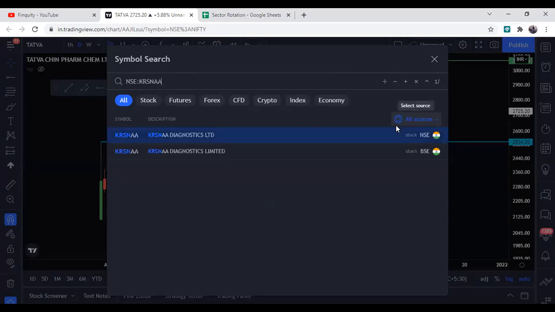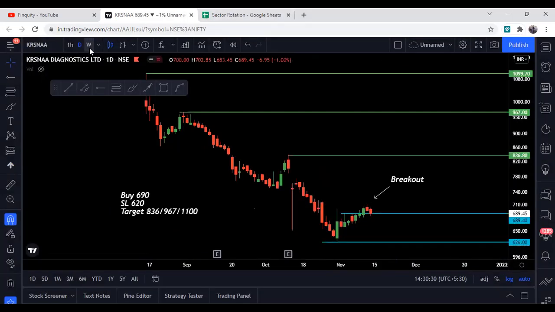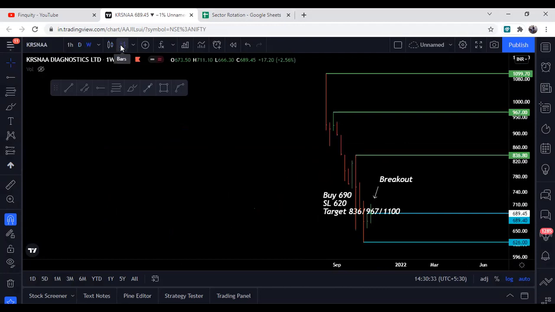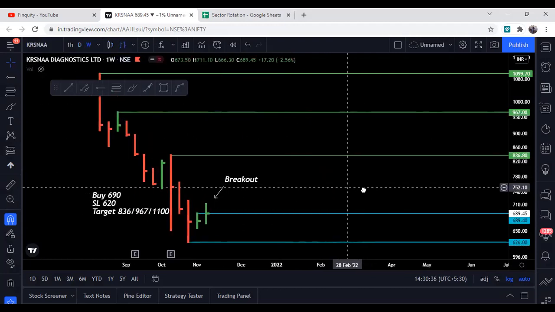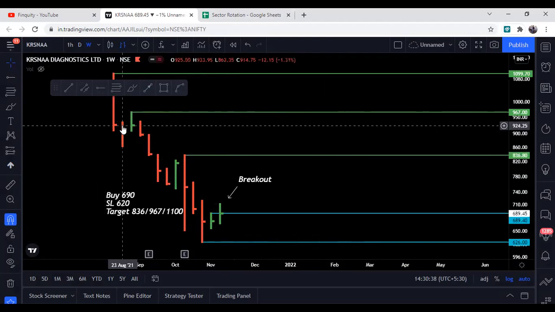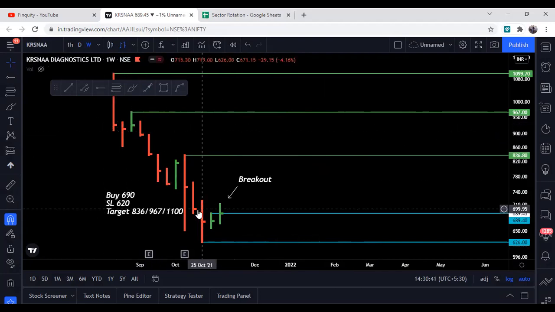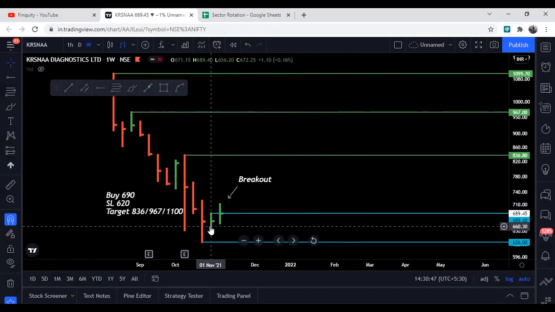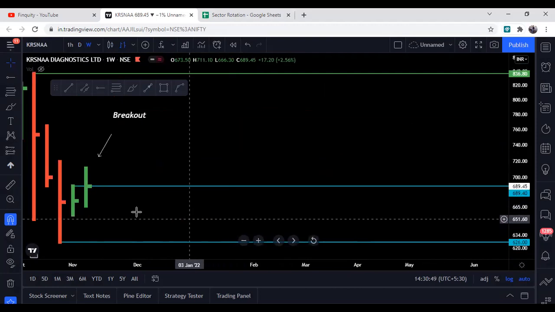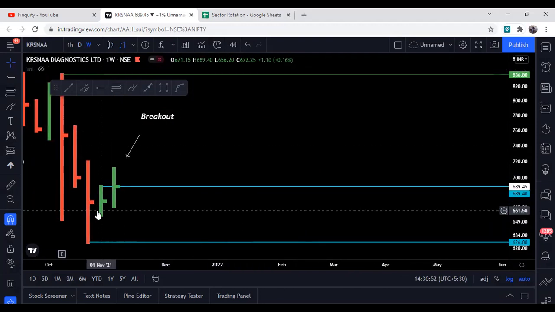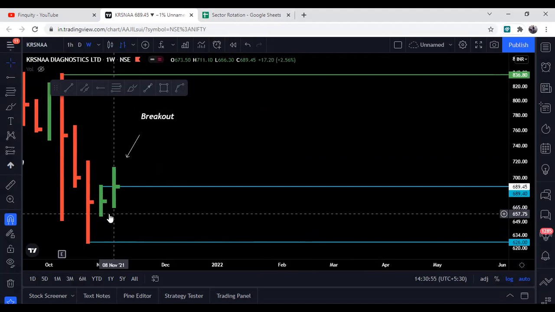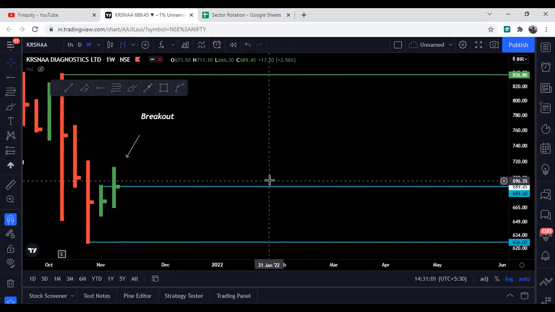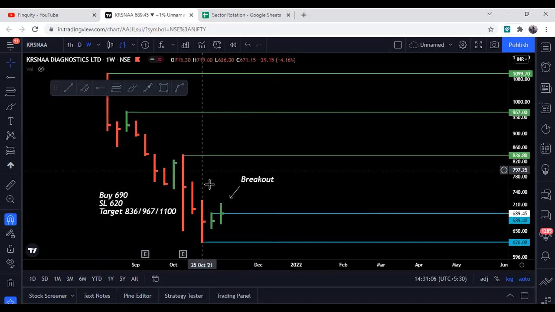So the last stock is Krishna Diagnostic. I will just change the chart type and open the weekly time frame chart. और यहाँ पे जैसे कि आप देख रहे हो, this is a bar chart, and it plots only HLC, which is high, low, and close. यहाँ पे the recent Friday candle gave a close above the previous week's high. The previous week's high was 689.4, and the last candle's close is 689.45. So it is only 5 paisa above the previous week high. This is a good sign of reversal for Krishna Diagnostic after this downtrend.